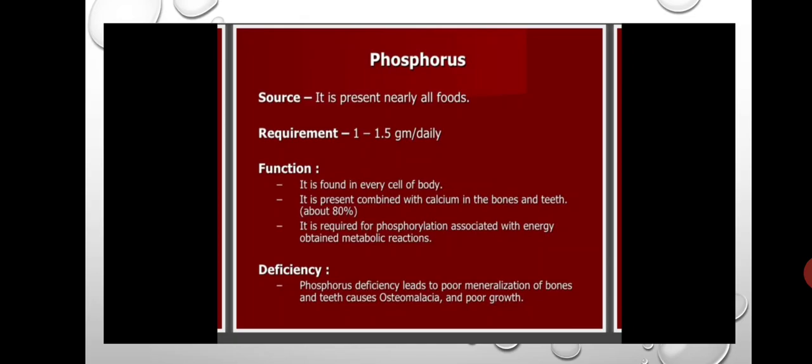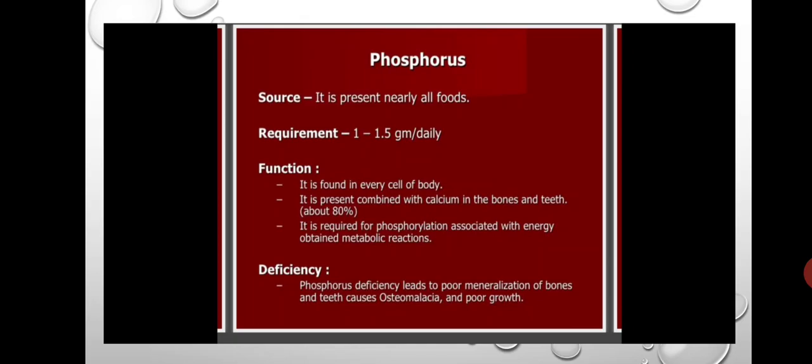Deficiency of phosphorus leads to poor mineralization of bones and teeth, causes osteomalacia and poor growth. Osteomalacia is a bone disease, meaning weakness of bones.